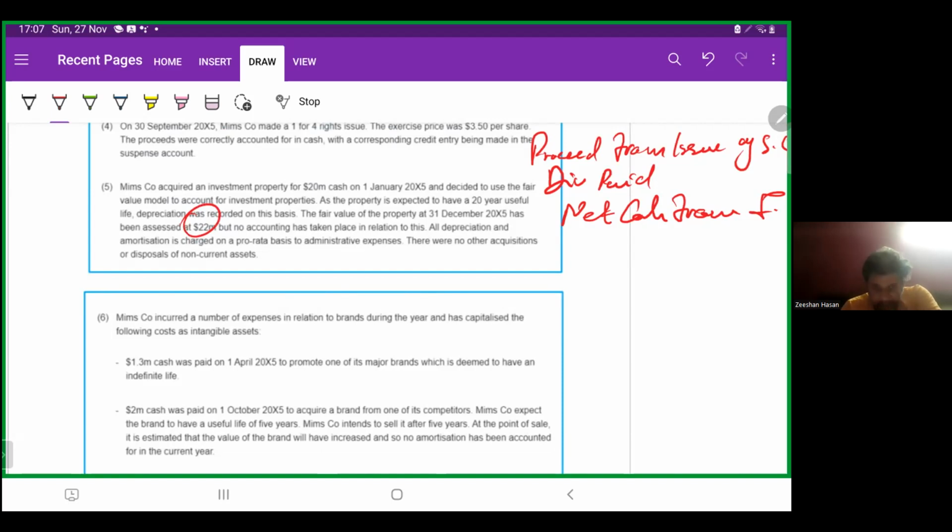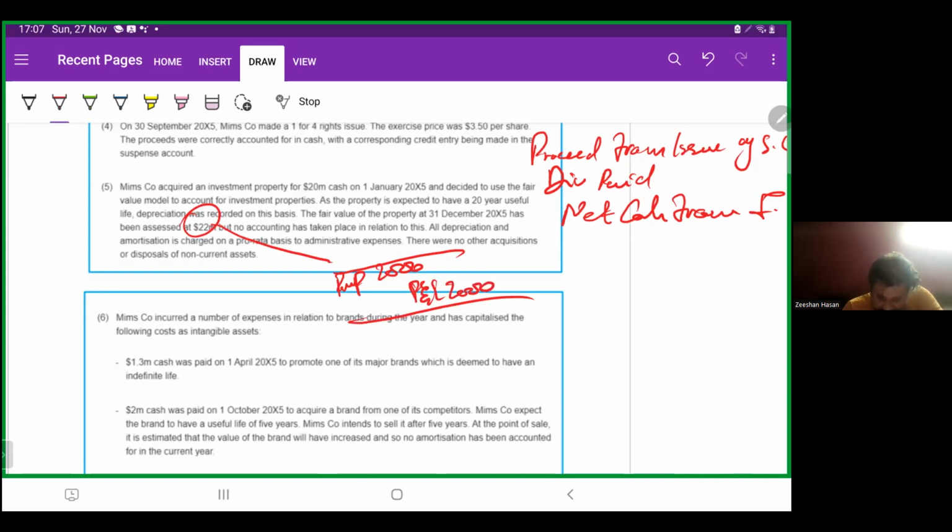Okay, so investment property debit, cash credit 20 million, then they decided to use the fair value model for the investment property. As the property is expected to have a 20-year useful life, depreciation was recorded on this basis. The fair value of the property has been assessed, so the value has increased. So, property debit, P&L credit, the gain will be over here. So there were no other acquisitions or disposals.